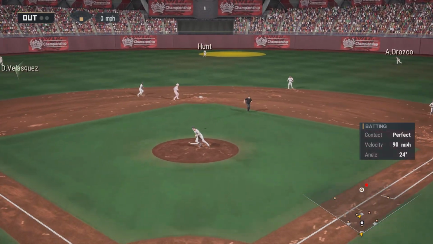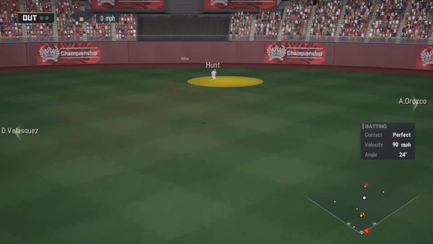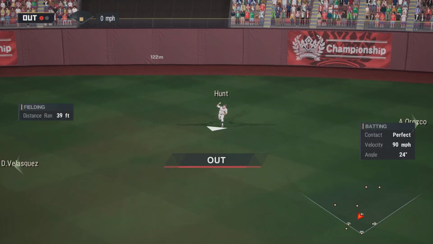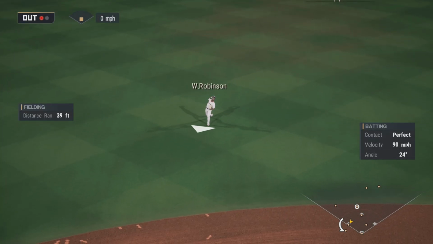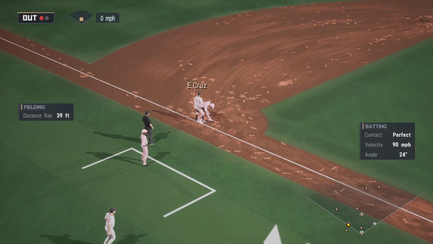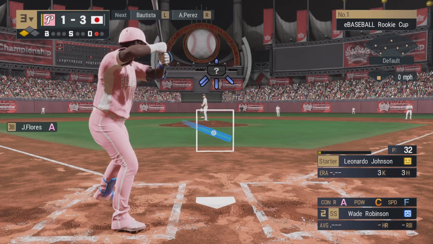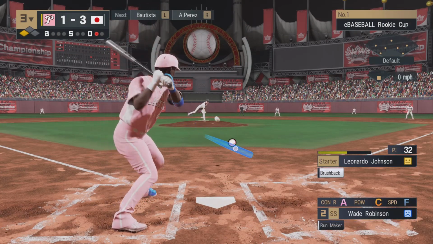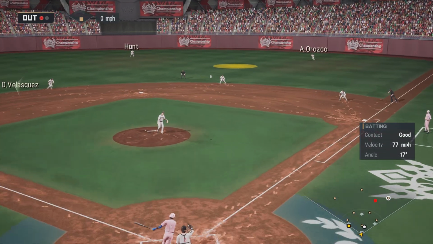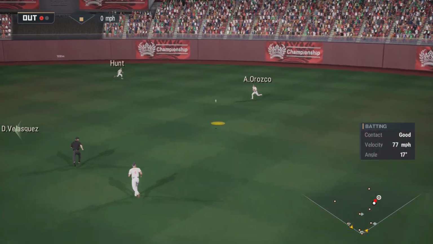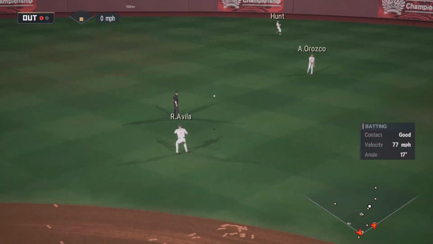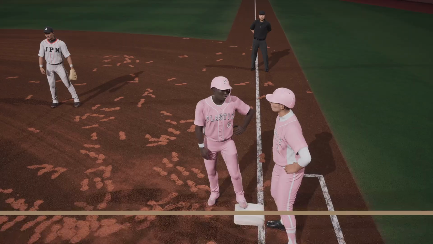Hits the outside delivery. He's skied it high. The runner on second tagging up. So that gives him a runner at third with one out. Now at the plate, Wade Robinson. One down. A first pitch swing. And that's in play for a hit. And the run scores from third.